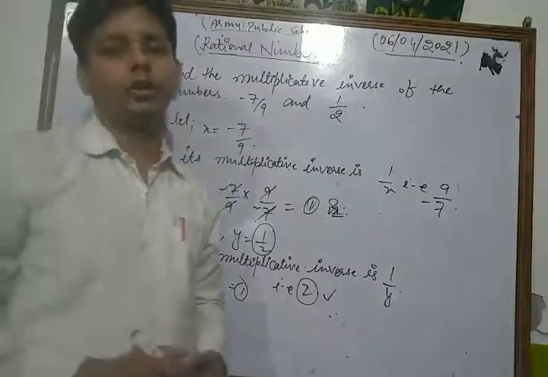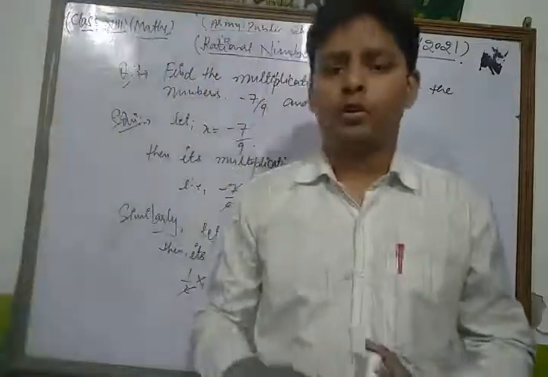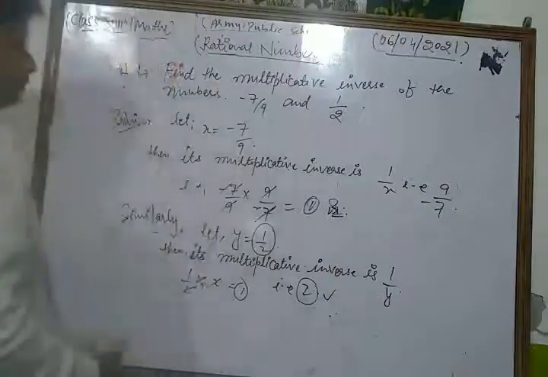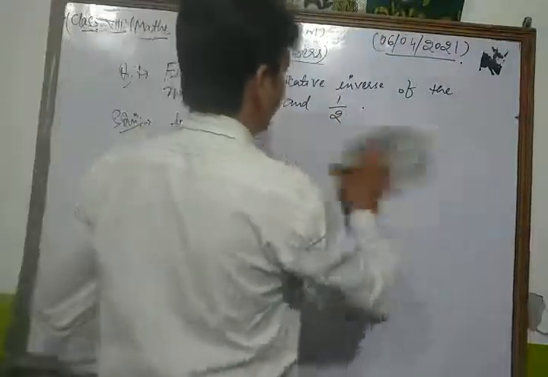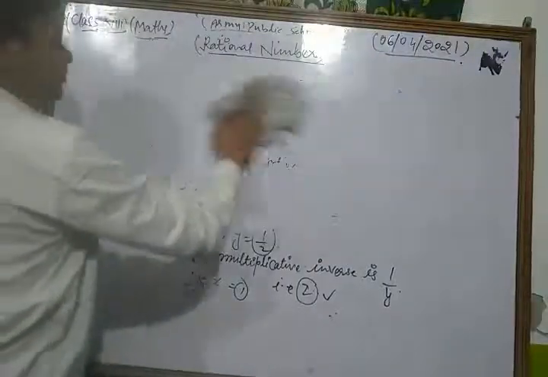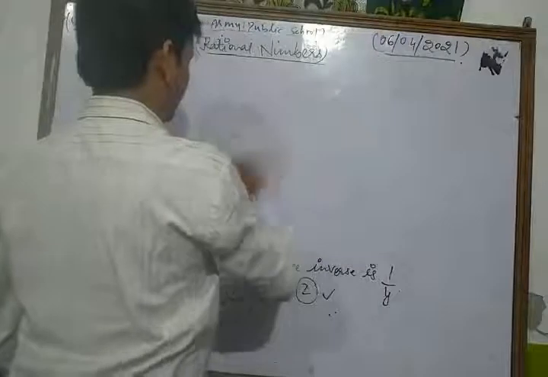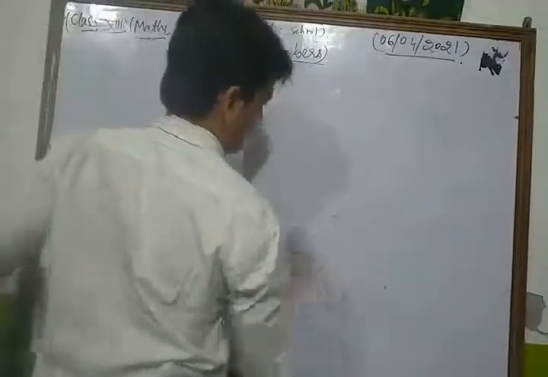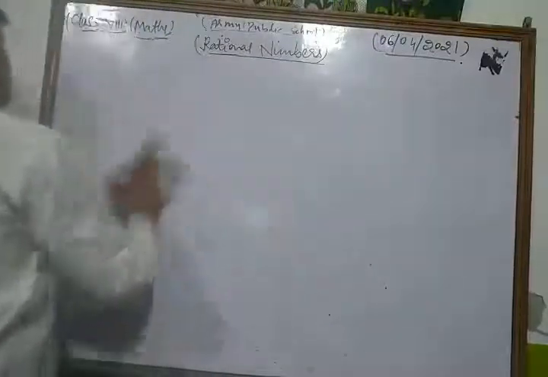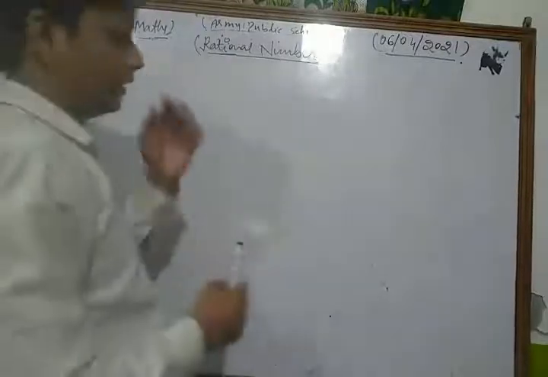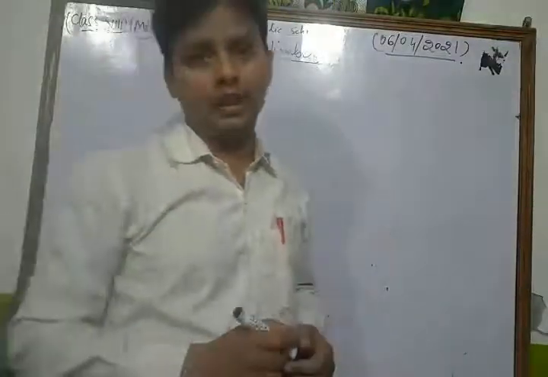So dear student, in this way you can solve each and every question of your NCERT exercise based on multiplicative inverse. Now dear students, we take and solve some important questions related to your NCERT exercise.